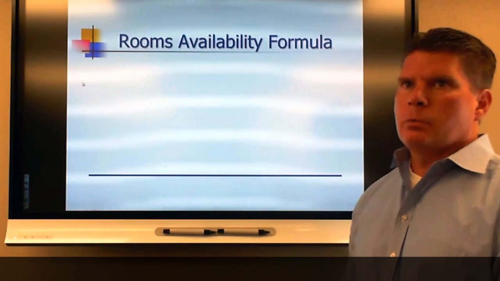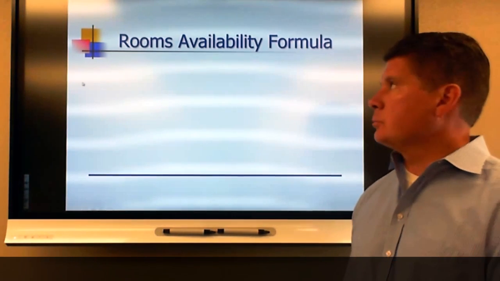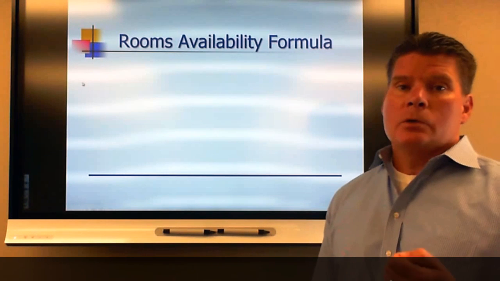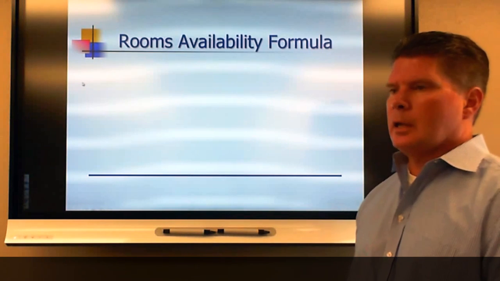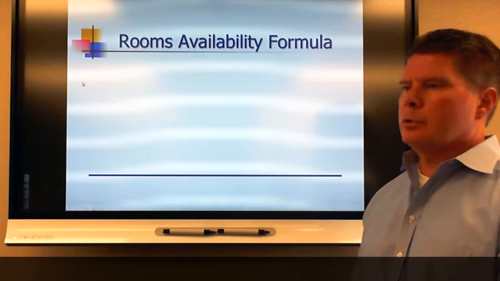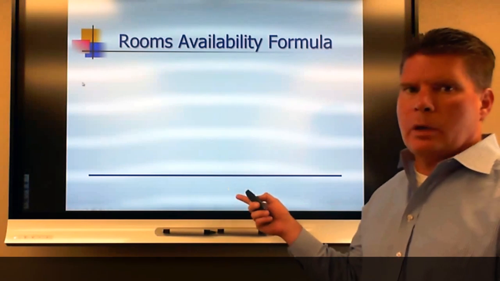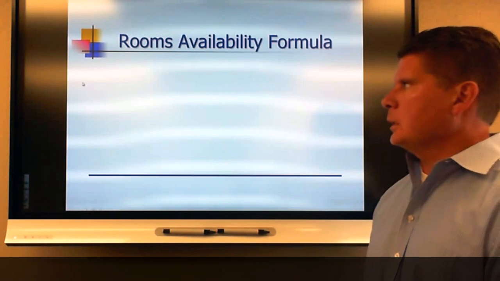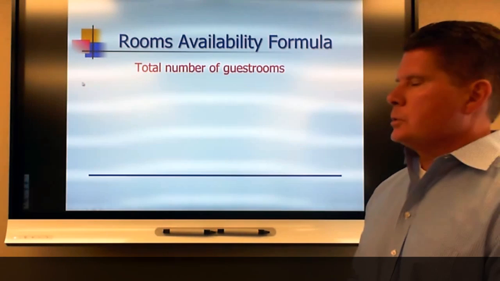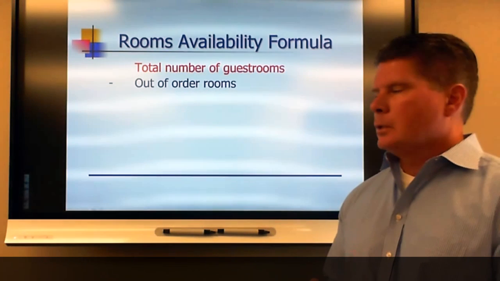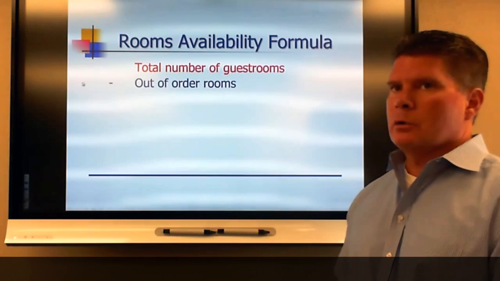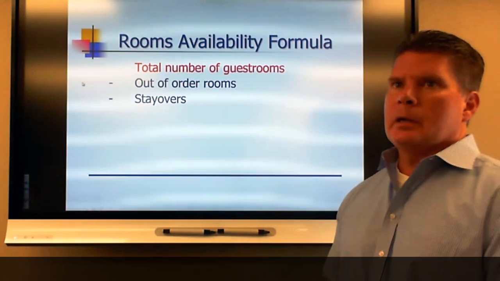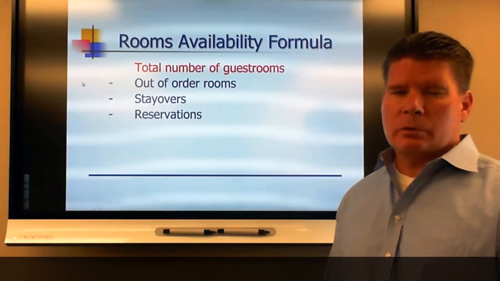So with this, what we can come up with is a room availability formula. When you come to the hotel every day, you would check the computer, and the computer would do these calculations and tell you how many rooms you had left to sell on any given day. It looks at the total number of guest rooms, then your out of order rooms, taking those out of the inventory, then stayovers, people who are staying there.